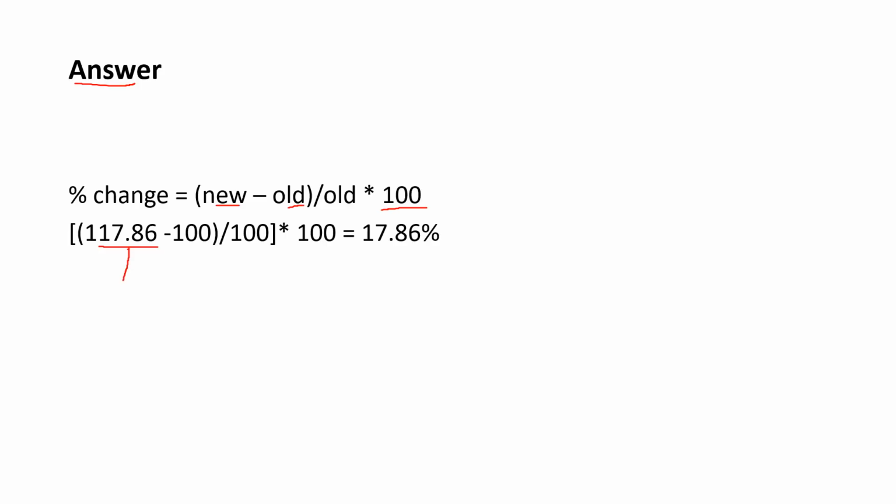In this case, we can use the prices, but in this case, we're actually using the price index. Minus 100 on our base year. So the base year had a price index of 100, divided by 100, multiplied by 100 to get a percentage. And as I mentioned before, it was 17.86%.